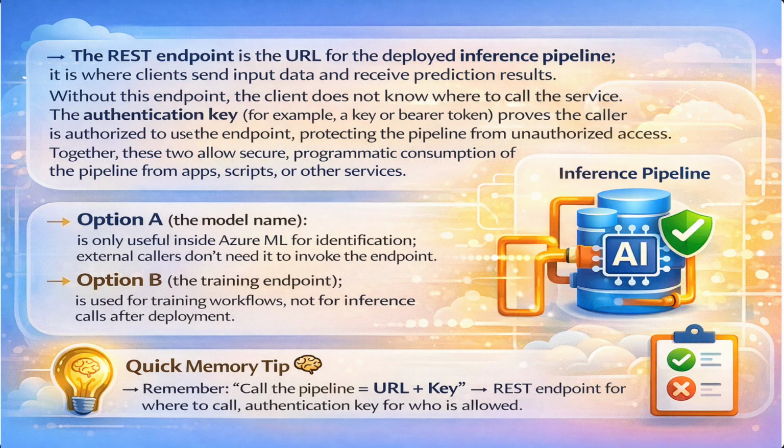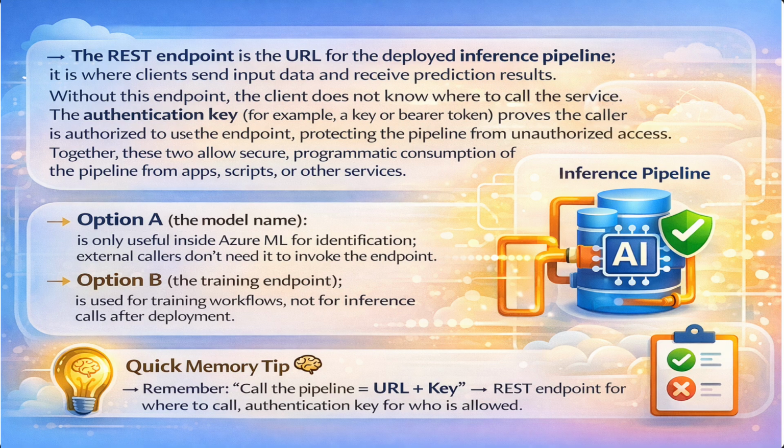Option A, the model name, is only useful inside Azure ML for identification. External callers don't need it to invoke the endpoint. Option B, the training endpoint, is used for training workflows, not for inference calls after deployment. Quick memory tip: to call the pipeline, you need URL plus key. REST endpoint for where to call, authentication key for who is allowed.